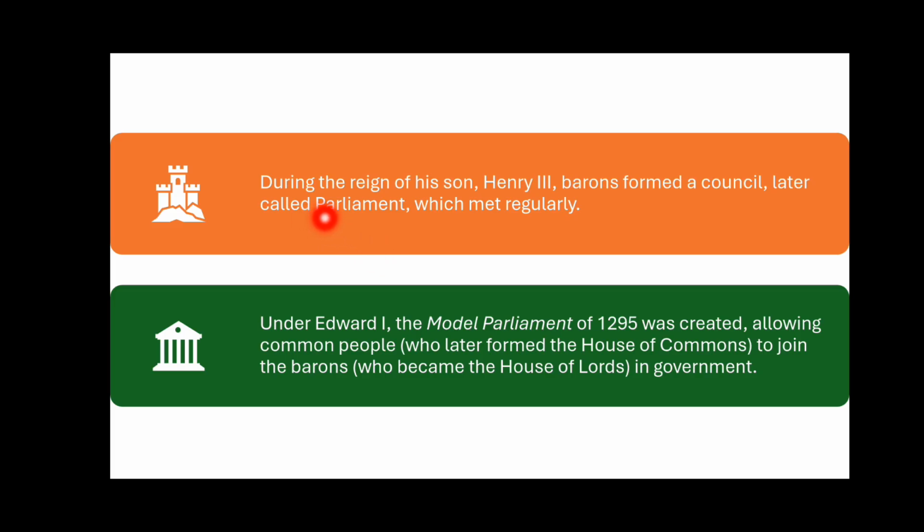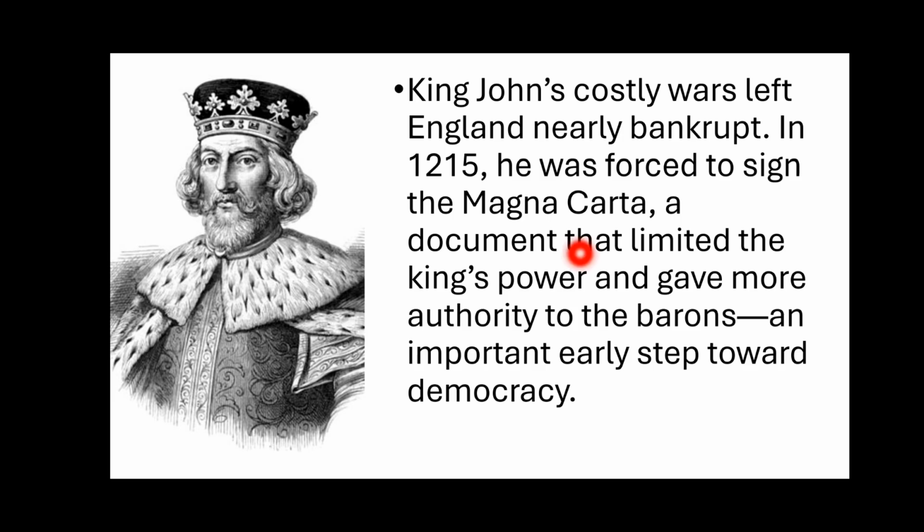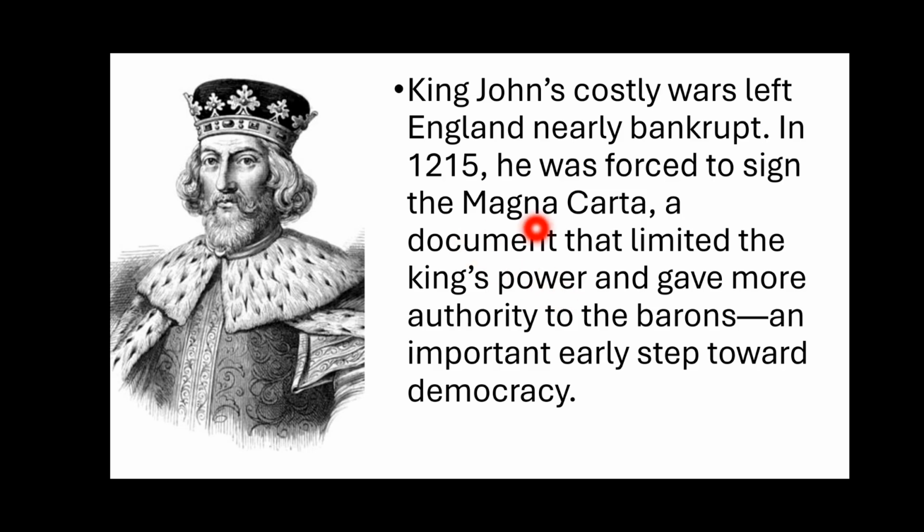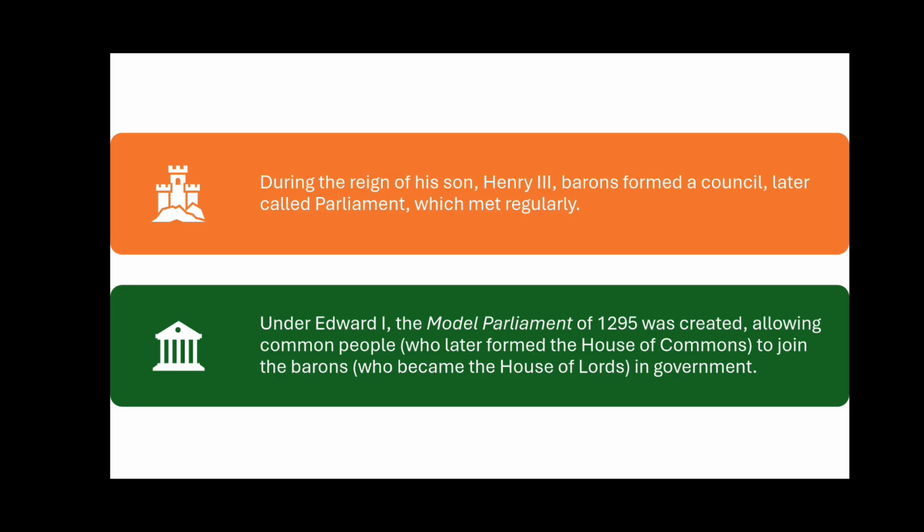Now, during the reign of his son Henry III, so Henry III was the son of King John, the barons formed a council. These barons formed a council, later called Parliament, which met regularly. You see, first there was the Magna Carta, then there was a council, and then under Henry III this council got the name of Parliament, which met regularly to discuss the affairs of the state or the government.